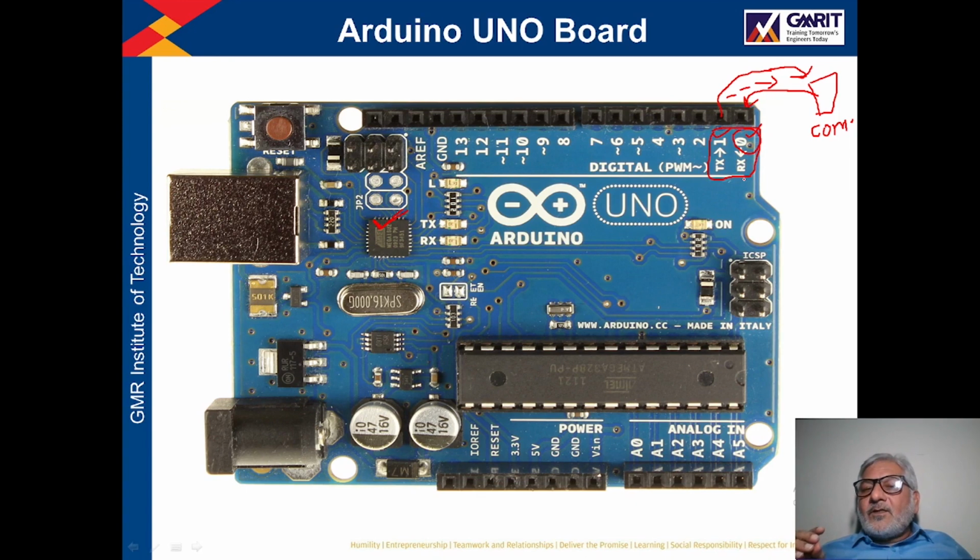And to control this serial transmission, this IC is there. This is also a processor, but its task is just to help in the serial communication. Now in front of this IC you see there are 2 LEDs. Here it is written TX. When the serial transmission of the data is taking place, this LED will blink. And see another LED here, in front of that RX is written. So when the serial data is received by the Arduino board through pin number 0, this LED will blink.